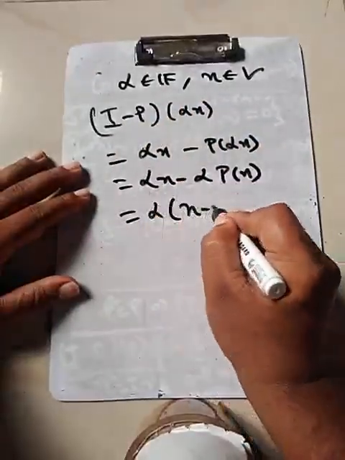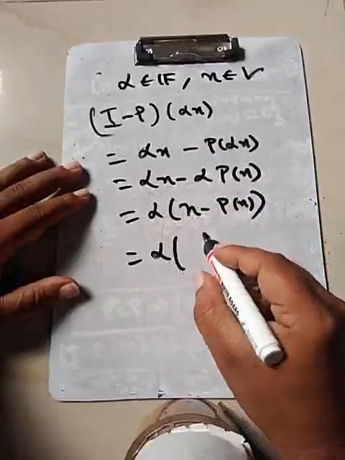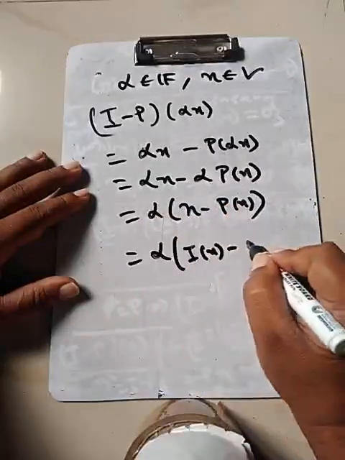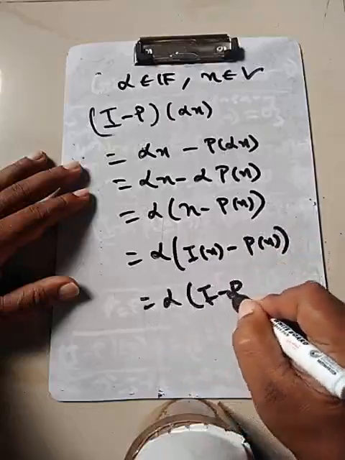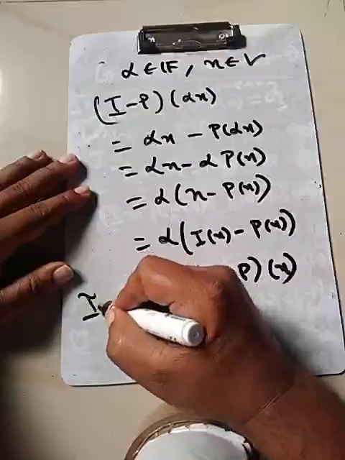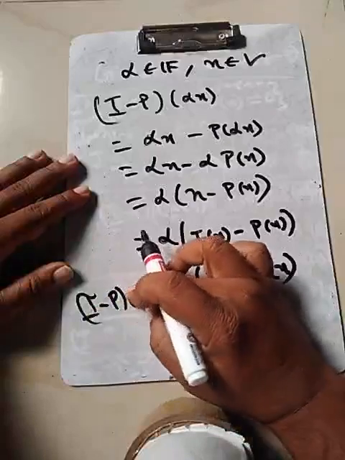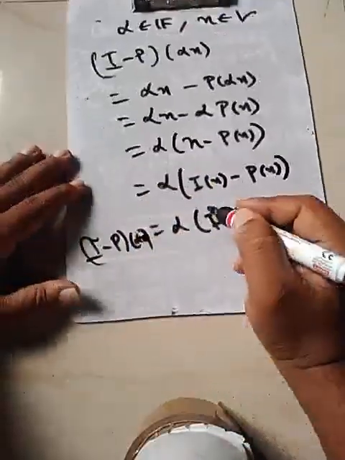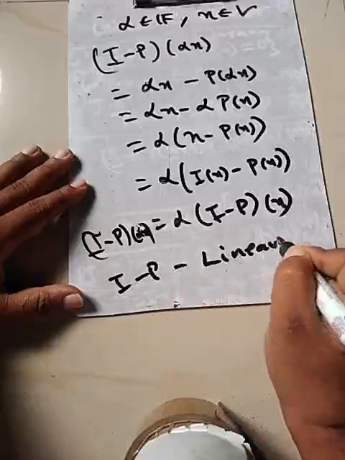Alpha times X minus P of X. This is nothing but alpha times I minus P of X, which is I minus P of alpha X rather. This is the second property. So we have shown that I minus P is in fact a linear map.